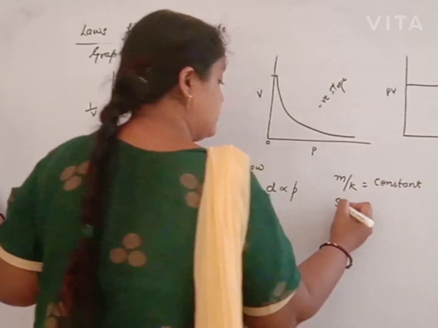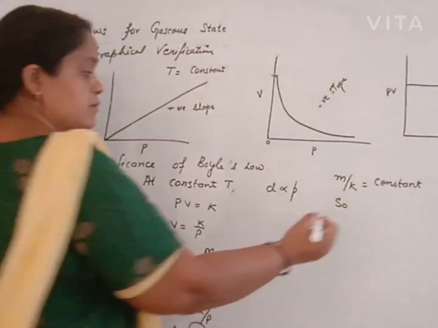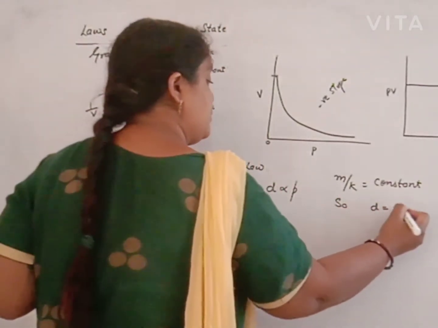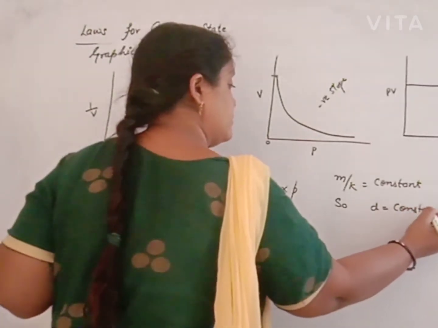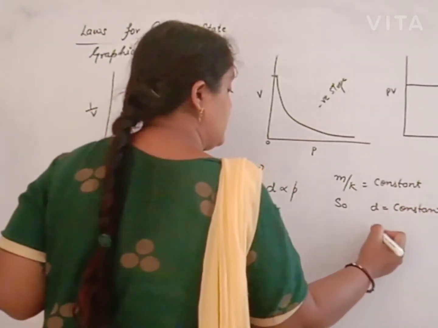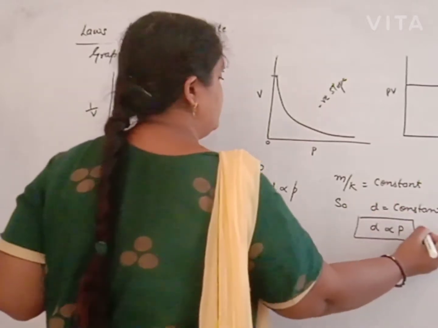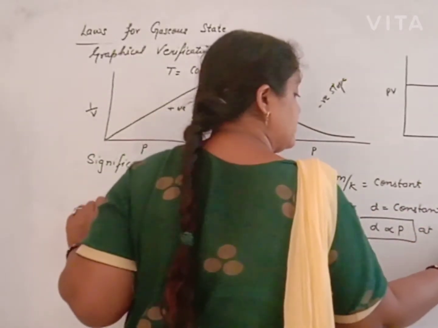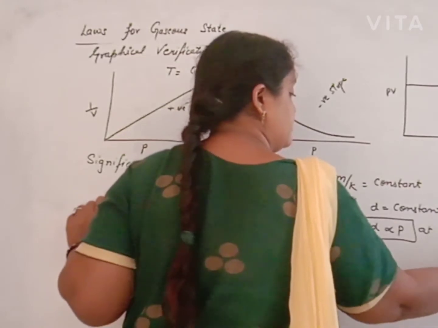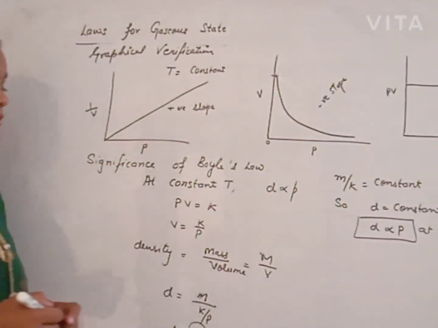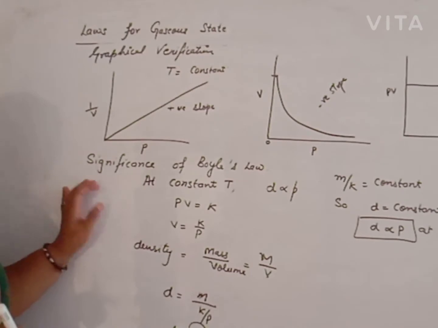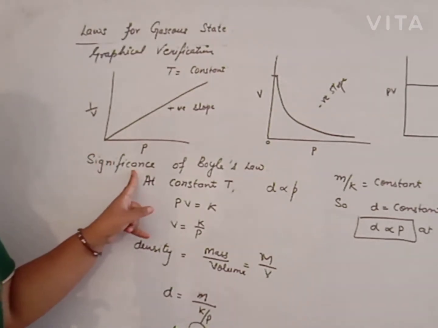So if this is constant, D is equal to constant times P, at constant temperature. This is the significance of Boyle's law.